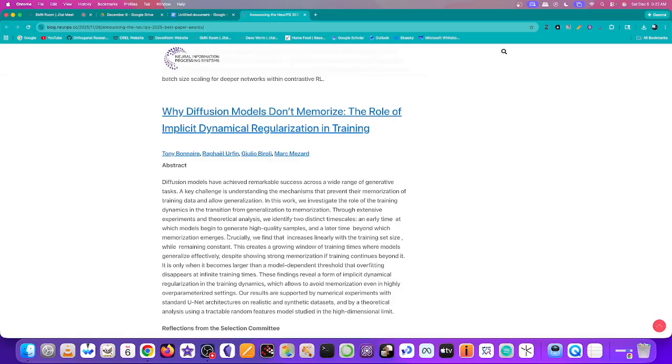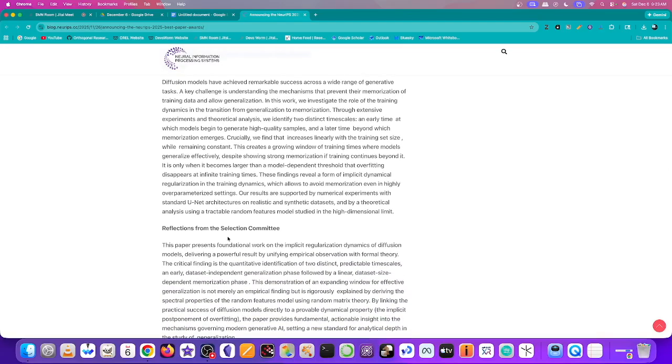These findings reveal that a form of implicit dynamical regularization in the training dynamics, which allows to avoid memorization even in highly overparameterized settings. Our results are supported by numerical experiments with standard UNet architectures on realistic and synthetic datasets, and by a theoretical analysis using a tractable random features model studied in a high-dimensional limit.